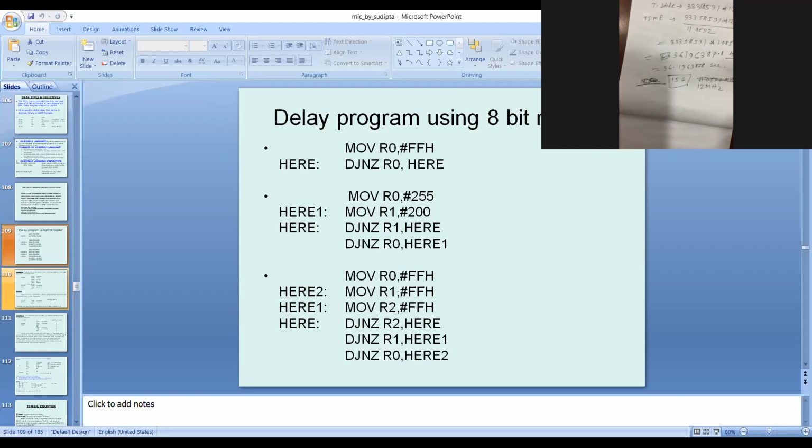Sir, actually, what is the maximum time delay for program number 2? Means this program, the middle one. Yesterday I already did it. Let me just go back. Sir, 11.150111 second.